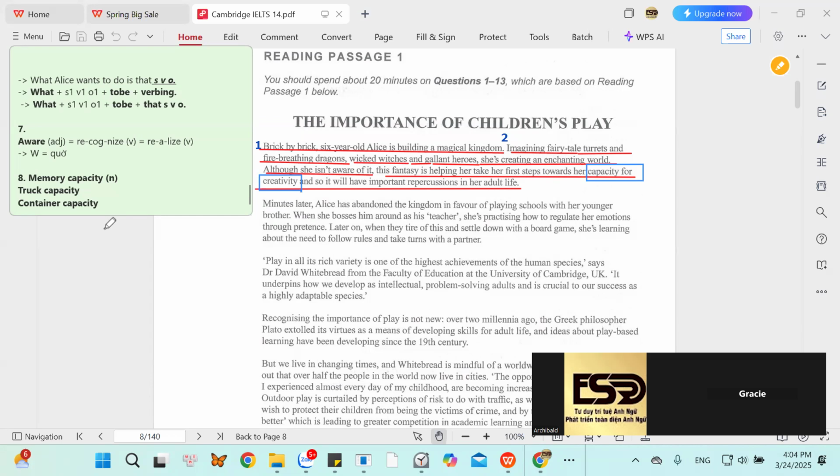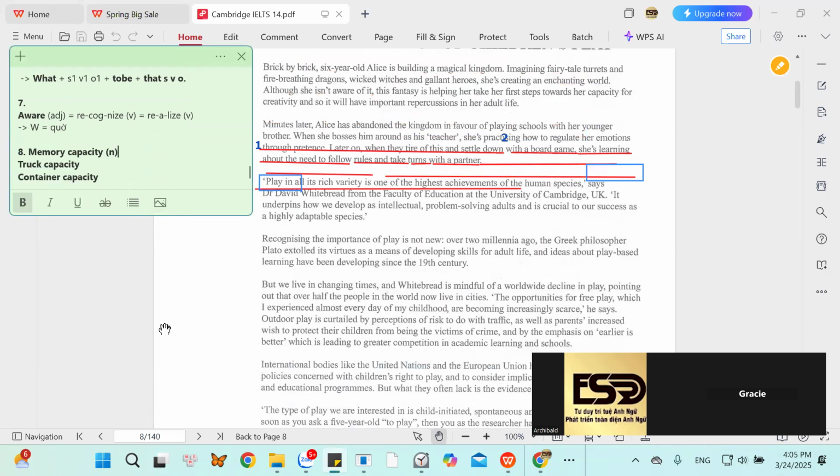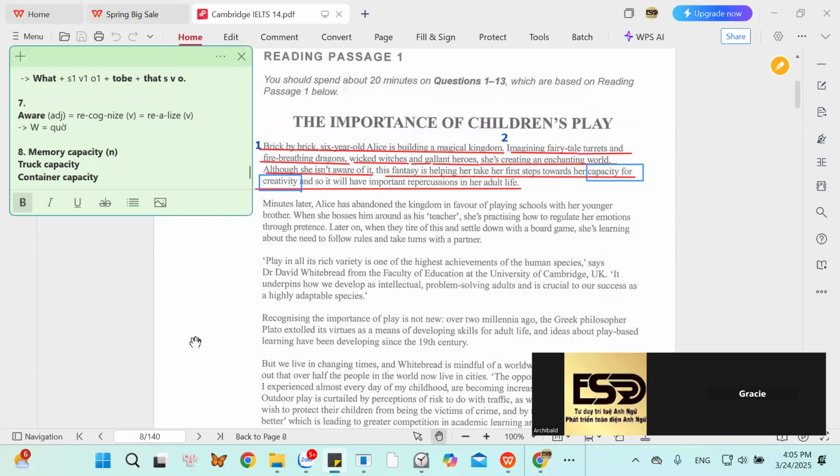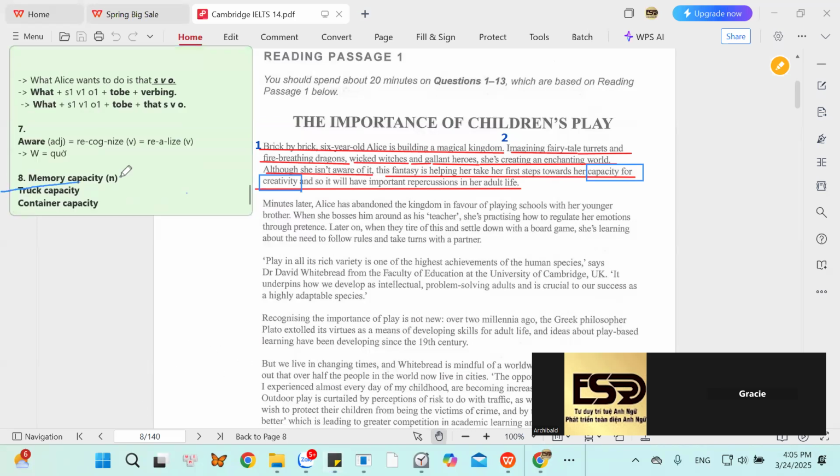So here the word container capacity, truck capacity. Can you guess the Vietnamese meaning of it? Sức chứa. Yes. And what about memory capacity? Can you describe this phrase in English? Memory capacity. English, please.